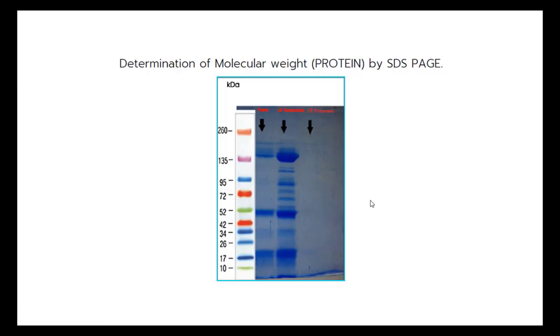This SDS-PAGE is used to determine the molecular weight of proteins, and to separate a protein mixture containing proteins of different molecular weights. So how do we determine the molecular weight of a protein? In the first lane you apply the molecular weight markers, and in the second and third lanes you put the unknown sample. After the electrophoresis is completed, you can find the molecular weight of that particular protein by comparing the unknown with the standard. In this way you can determine the molecular weight of any protein.